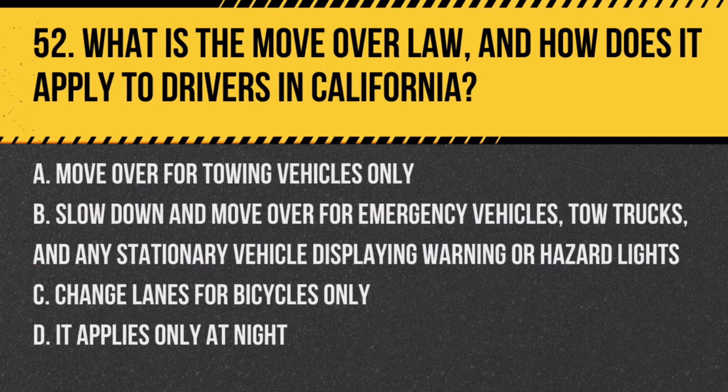Question 52. What is the move over law and how does it apply to drivers in California? A. Move over for towing vehicles only. B. Slow down and move over for emergency vehicles, tow trucks, and any stationary vehicle displaying warning or hazard lights. C. Change lanes for bicycles only. D. It applies only at night.